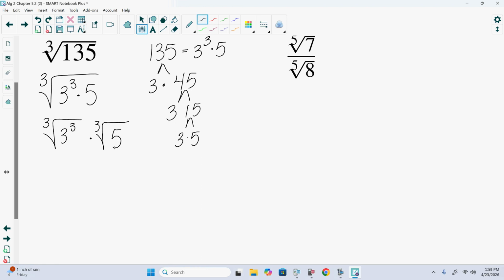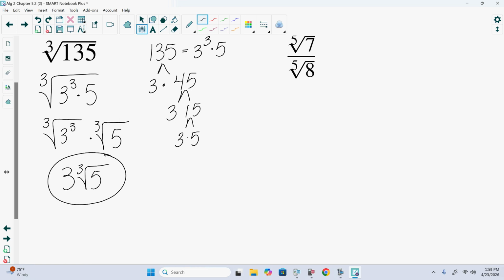I can split it up with our cubed root of 3 to the third times the cubed root of 5. Now the cubed root of 3 to the third would be 3 times the cubed root of 5, because I only have one factor of 5, it's not going to simplify with that cubed root. I would need 2 more of them. Telling us that the cubed root of 135 is 3 cubed roots of 5.